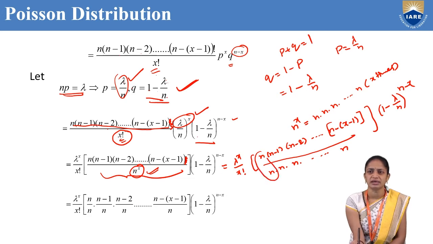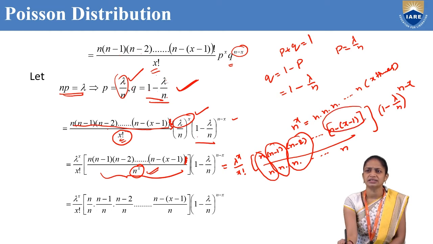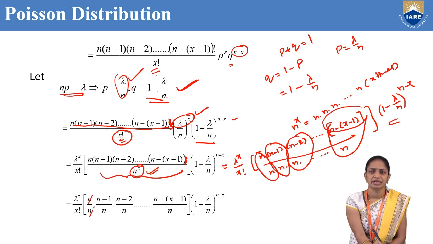Okay, so separate the terms. This is n by n into n minus 1 by n, next n minus 2 by n, and so on, n minus x plus 1 divided by n, into the remaining term 1 minus lambda by n whole power n minus x. Here n by n is 1, n minus 1 divided by n is 1 minus 1 by n, and n minus 2 by n is 1 minus 2 by n.